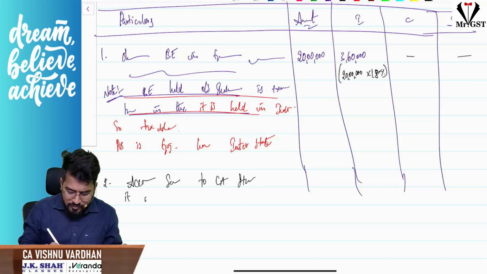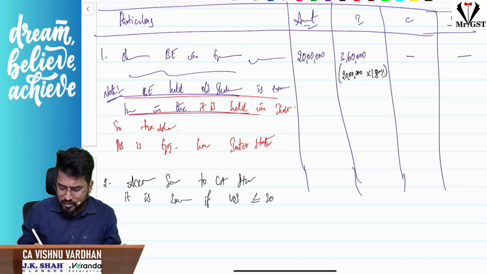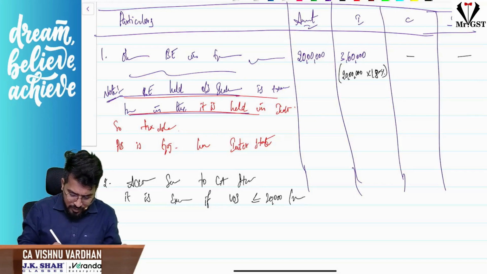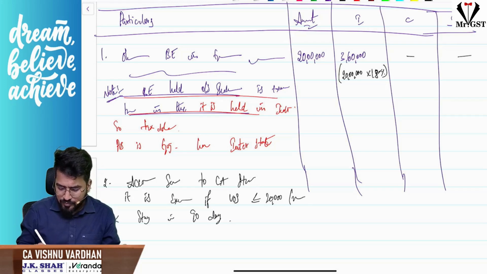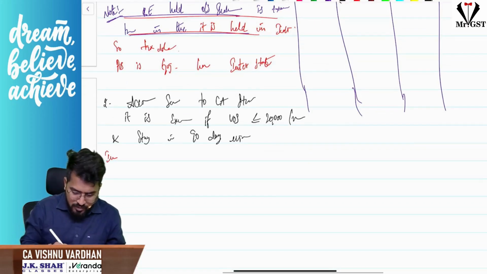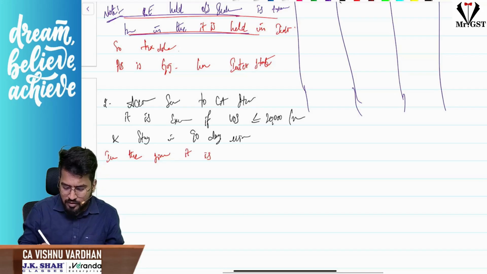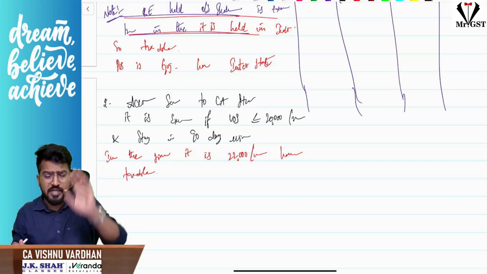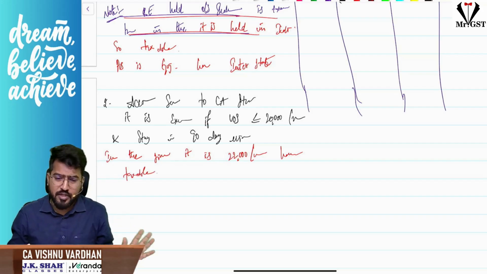It is exempt if value of supply is less than or equal to 20,000 per month and stay is 90 days minimum, correct? But in the given case, it is 22,000 per month, hence taxable. Are you understanding the point? In the particulars column itself, write down the working note also.